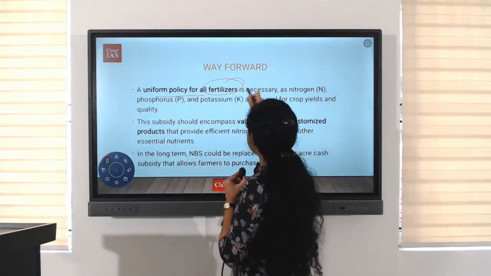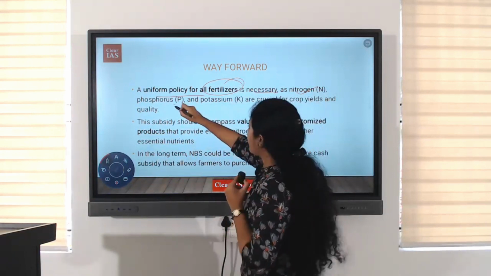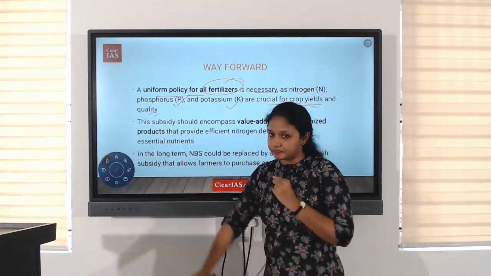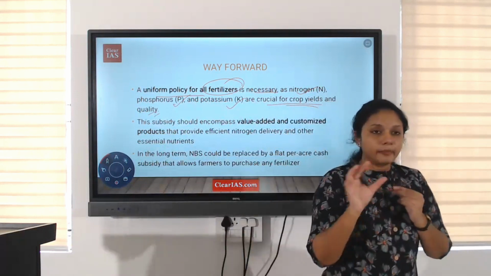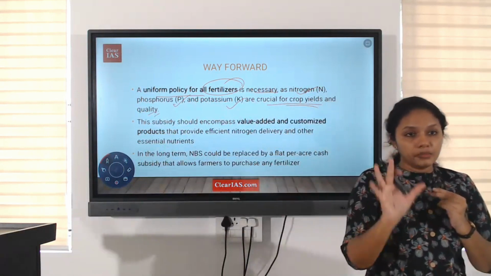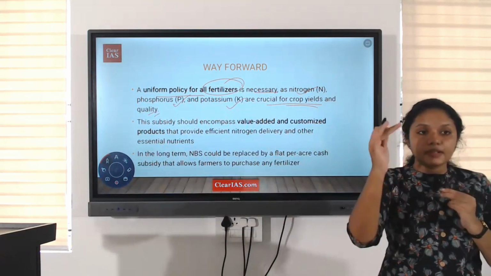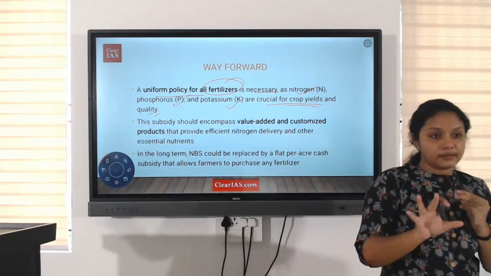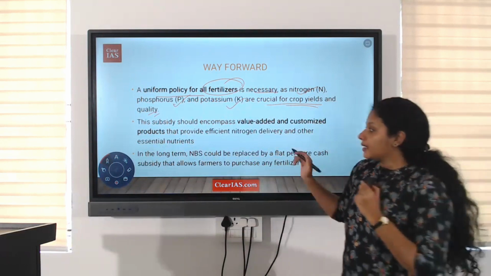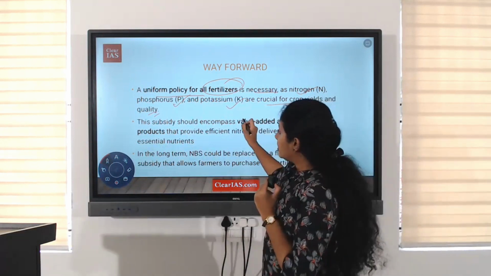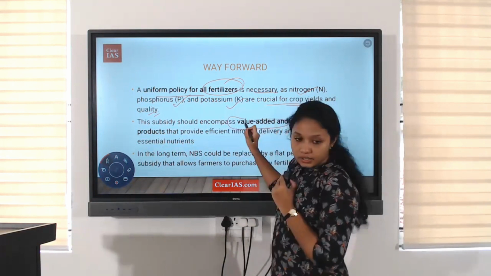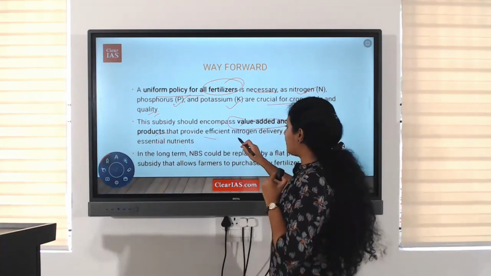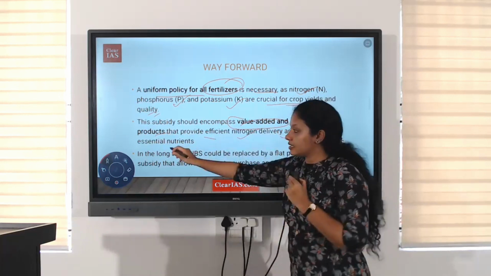A uniform policy for all fertilizers is necessary, as nitrogen, phosphorus, and potassium are crucial for crop yield and quality. So NPK, that is the primary nutrients. At least for those nutrients, we need to have a uniform policy for all fertilizers.